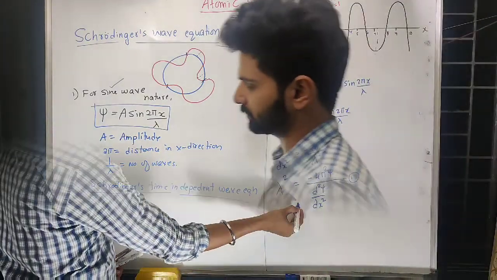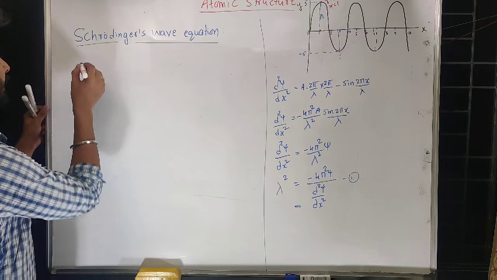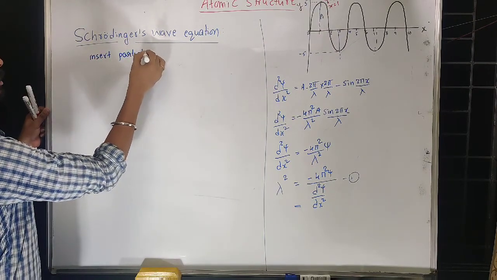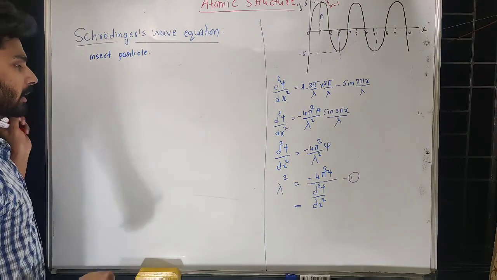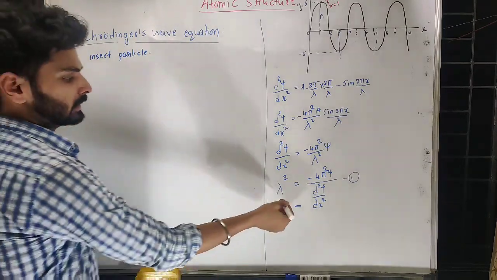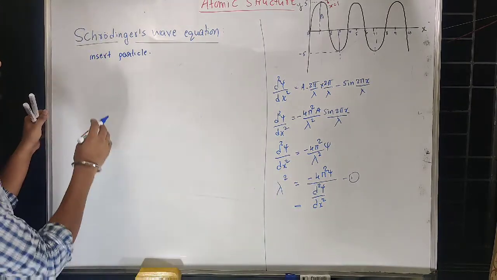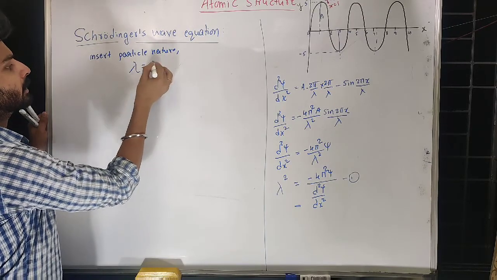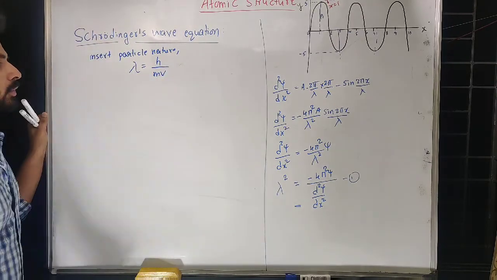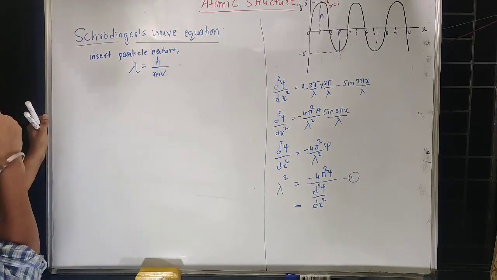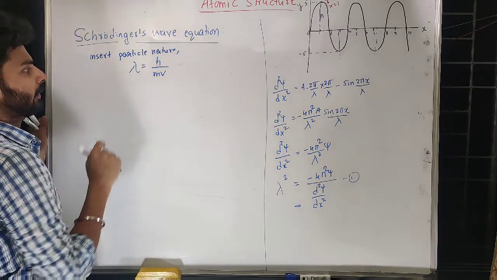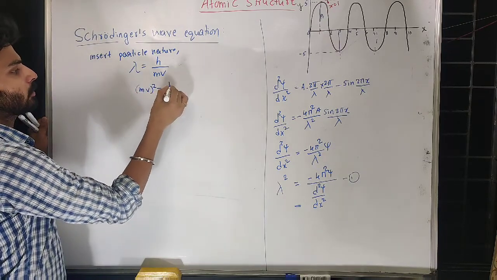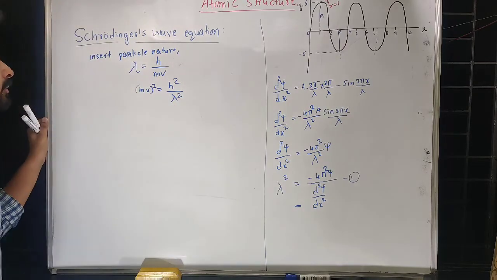So this is the wave equation, wave nature only. Now let us insert particle nature because we are talking about an electron. An electron is both wave as well as particle. In this case we have to use lambda is equal to h upon mv. So mass is telling us about the particle nature. If I square both the sides, m square v square is equal to h square upon lambda square.